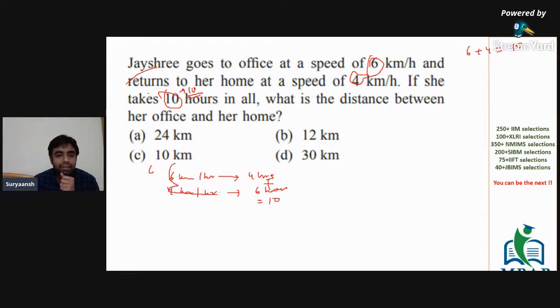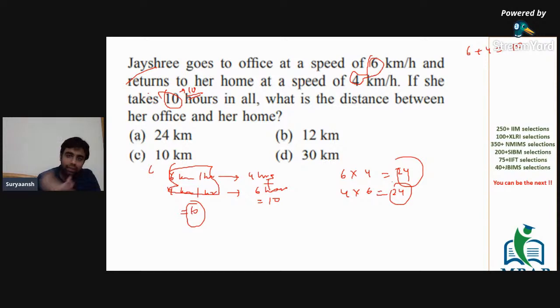So 6 kilometers per hour for 4 hours, and 4 kilometers per hour for 6 hours. The total distance would be just 6 into 4 or 4 into 6. Both answers are 24. So the distance between home and office is 24 kilometers.